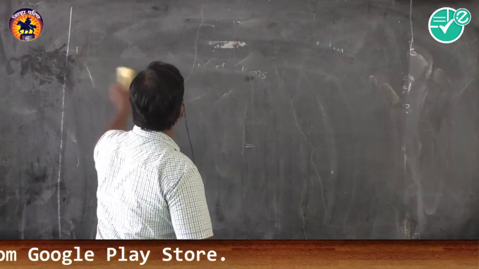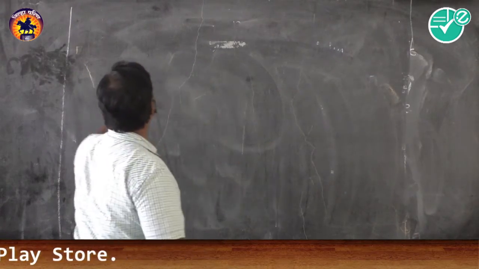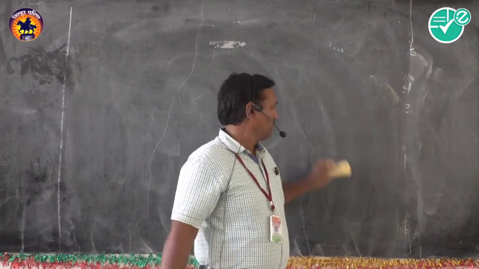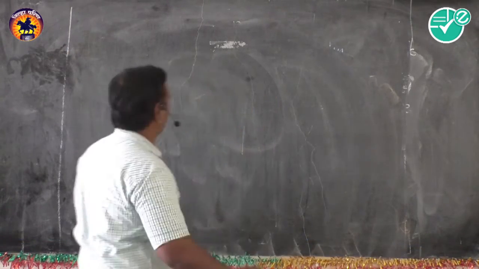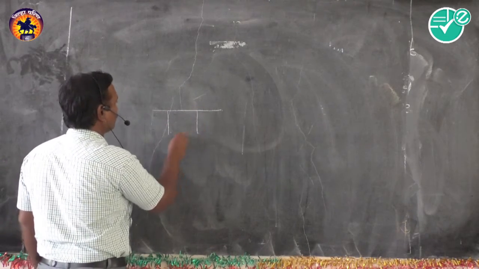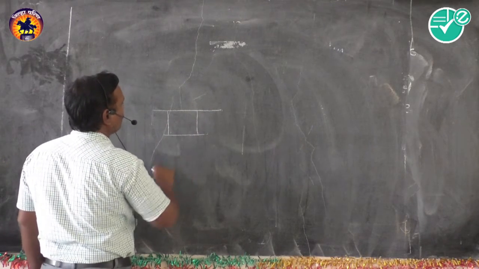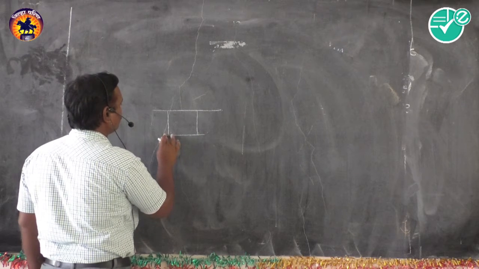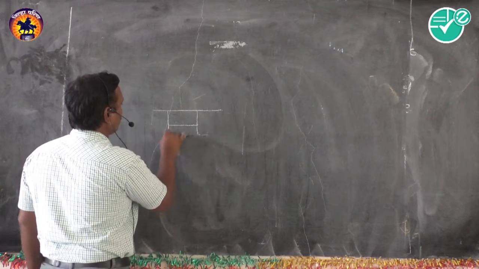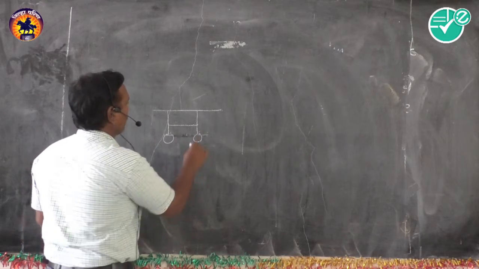Now, what are the examples of this resonance? There are some examples which are given in our textbook. One example is two oscillating pendulums. There are two pendulums and they are connected by a string.